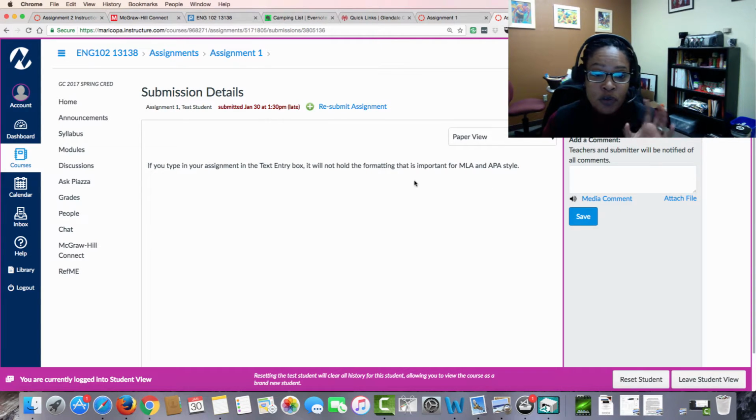Now, if you don't upload a document, I won't be able to leave you feedback. So if you just type your assignment into the text box, not only will it not hold the formatting that you need for MLA and APA, but I then can't leave any feedback on it. So make sure you're uploading documents, and I'll make sure I change that setting so that you have to upload a document because a couple of you fell into that category.